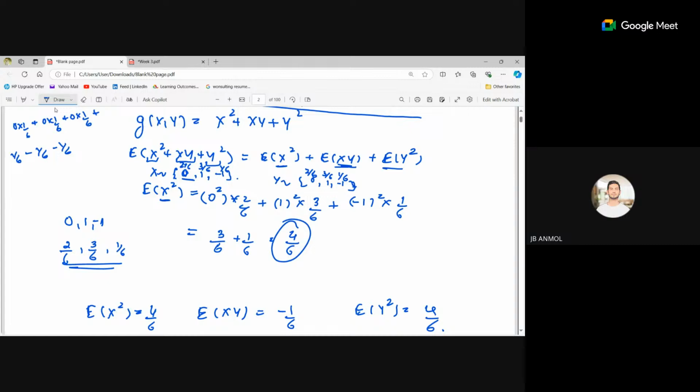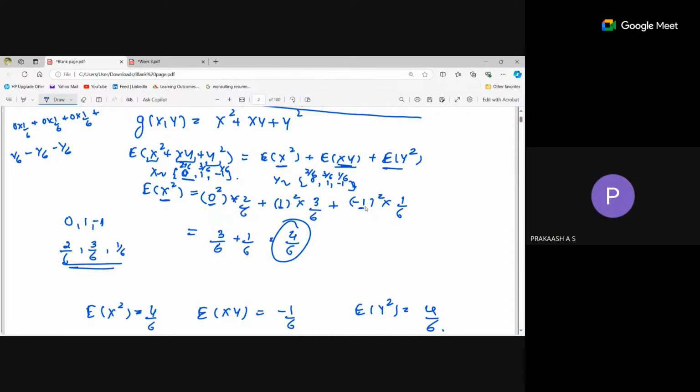Like those points will be 0, 0 and 1, 1. Is it? How? We are just only taking the values of x, right? And we are just squaring it up.